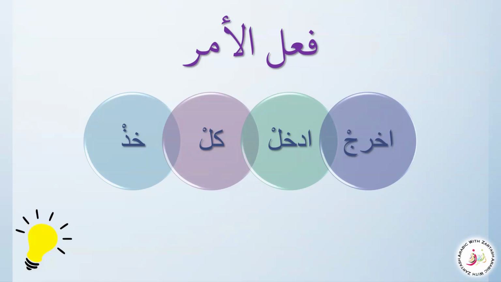So like فعل ماضي that is fixed on a fatha, فعل أمر is fixed on a sukun. So it is mabni ala sukun. فعل ماضي is mabni ala al-fath. فعل أمر is mabni ala sukun, because you can see here all the commands always end with a sukun.